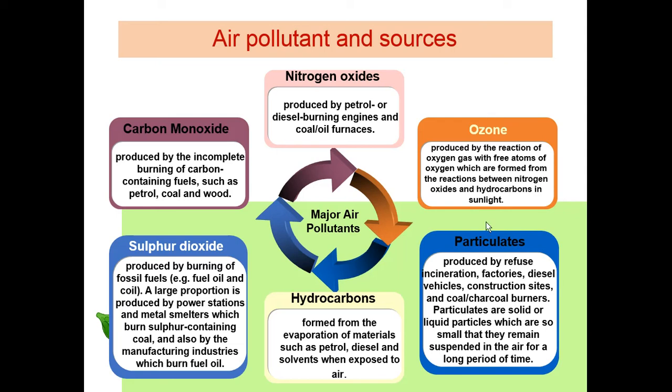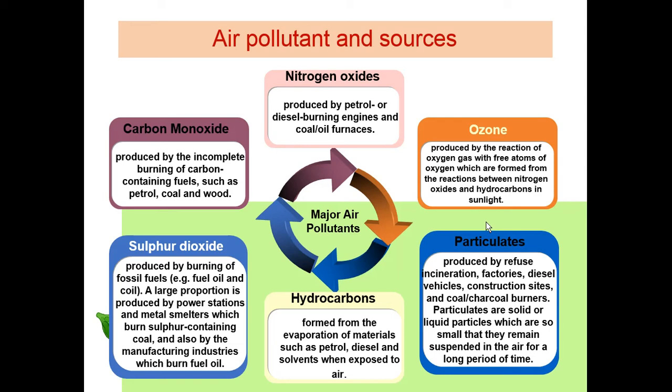Okay, so particulates, this is the major or common air pollutant in our atmosphere. They are produced by refuse incineration, factories, diesel vehicles, construction sites, coal and charcoal burners. Particulates are solid or liquid particles which are so small that they remain suspended in the air for a long period of time. The next major parameter of air pollution is hydrocarbon, from the evaporation of materials such as petrol, diesel and solvents when exposed to the air.